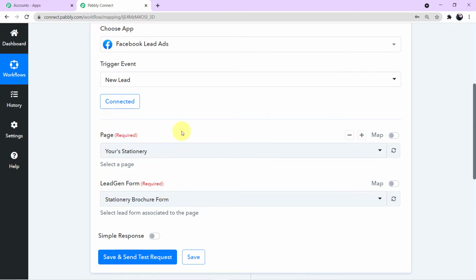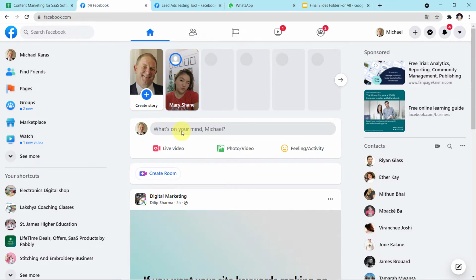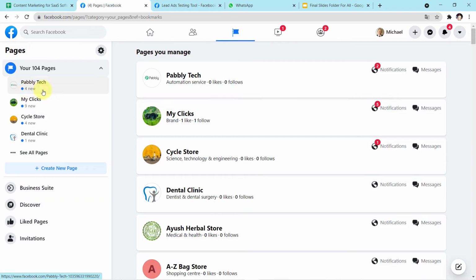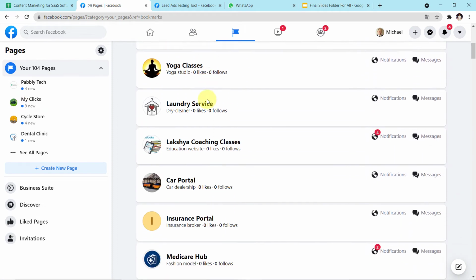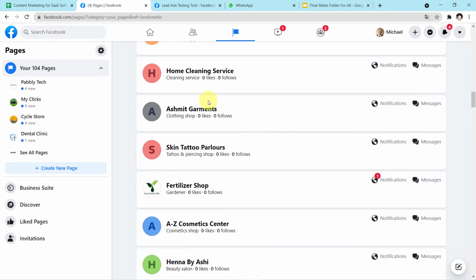Let me take you to my Facebook account first. Okay guys, as you can see on my screen, this is my Facebook account. Now come to your left corner. Here some options are given to you. Among them, you have to search for pages. Click here. Now you can see the various pages I have created in my Facebook account.